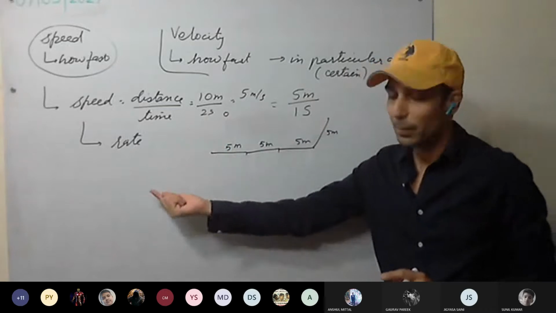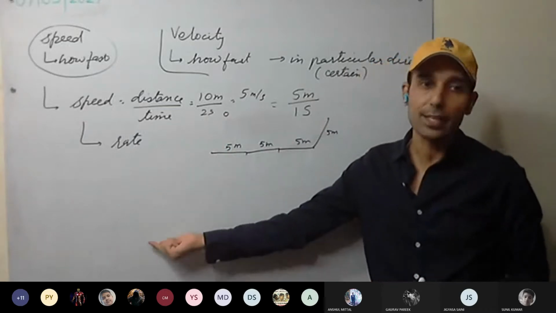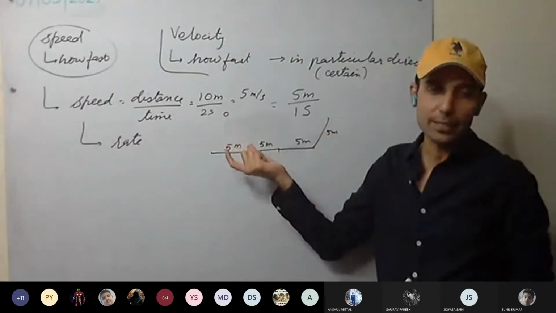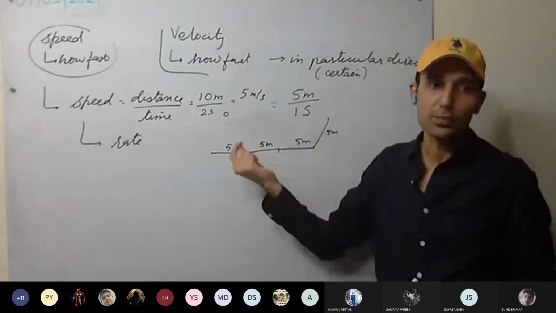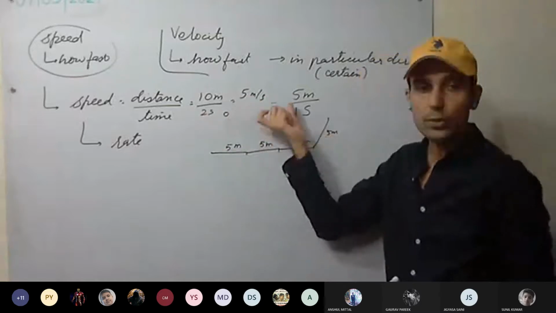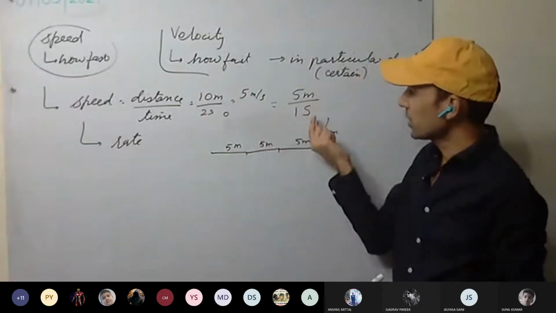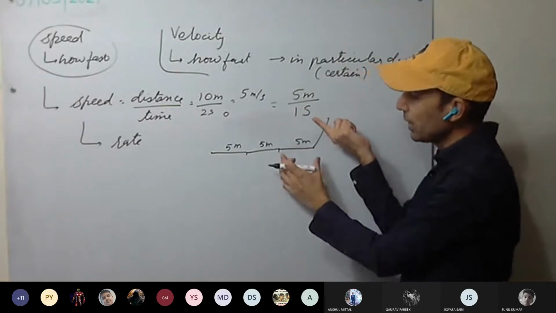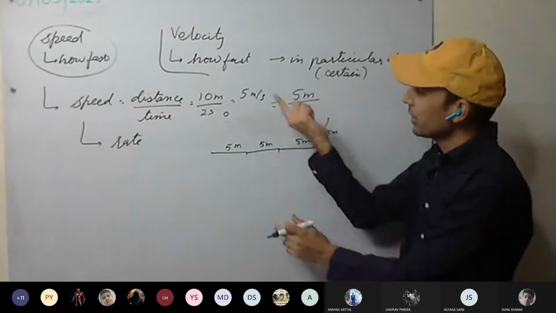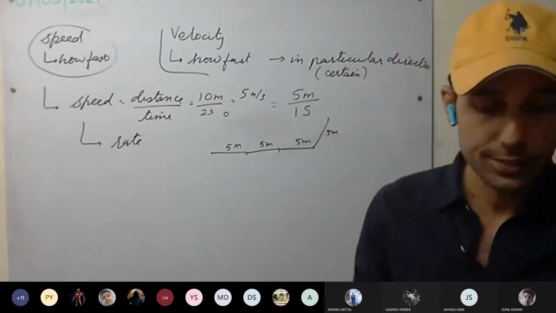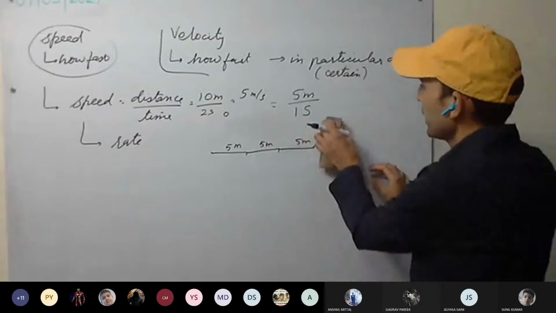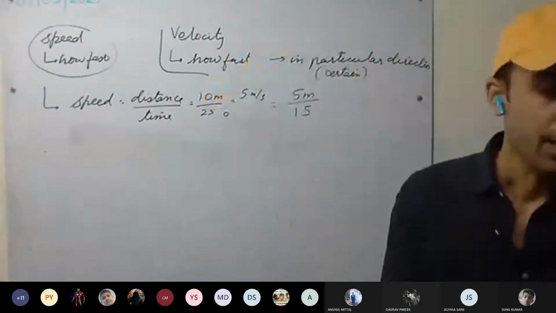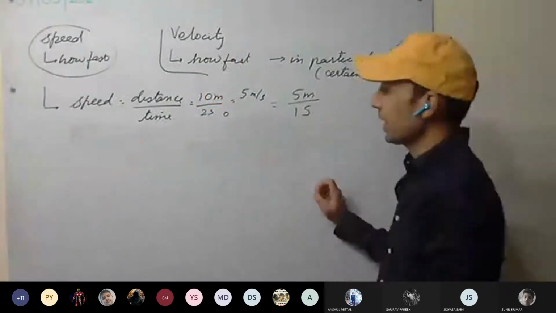If we understand this, we'll be able to understand velocity, and we'll be able to understand acceleration. So speed means the rate of change of distance with respect to time. That is how the distance is changing: 5 meter per second. Each second the distance is changing by 5 meters. That will give us the speed. This is clear?